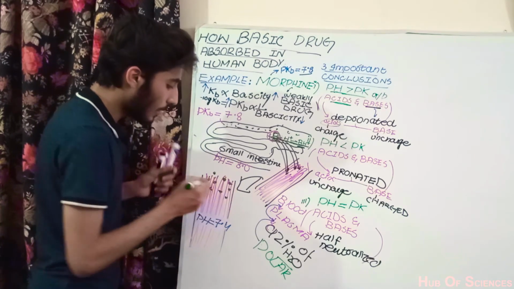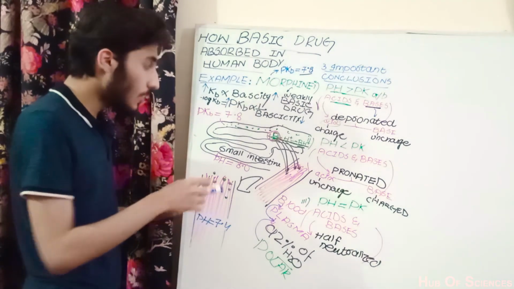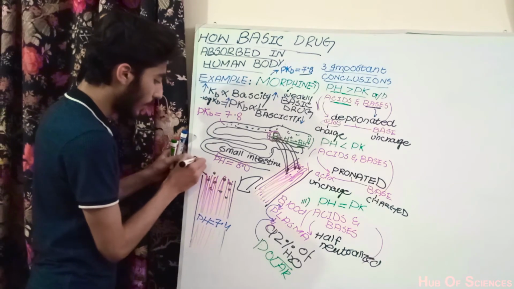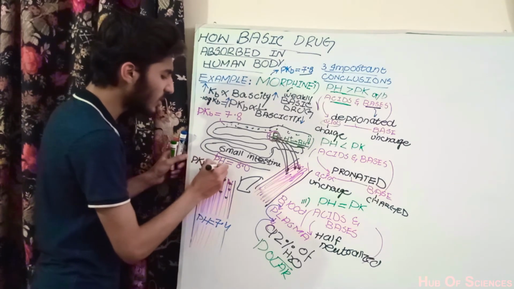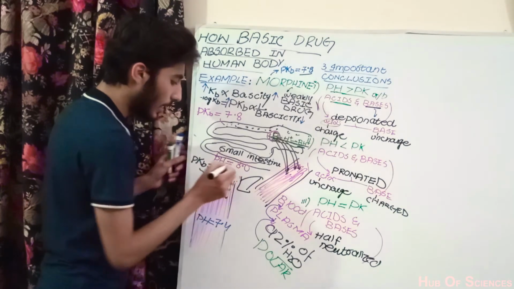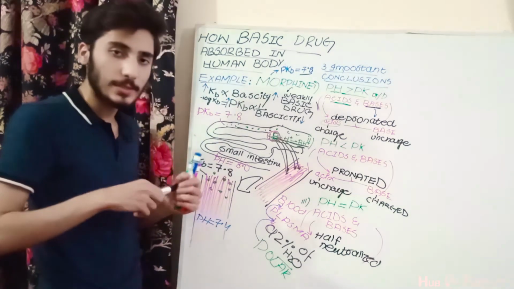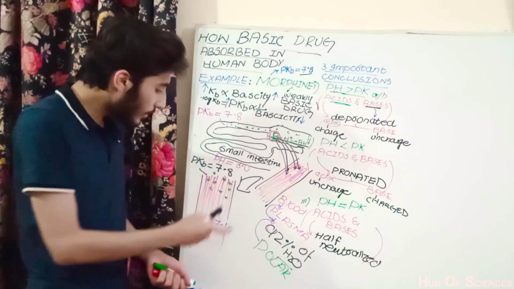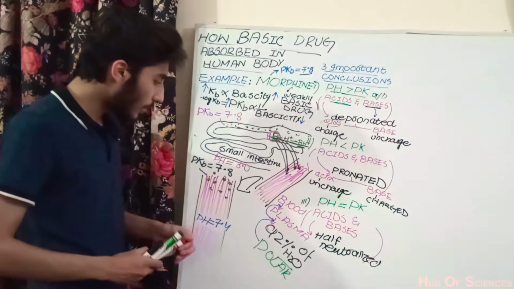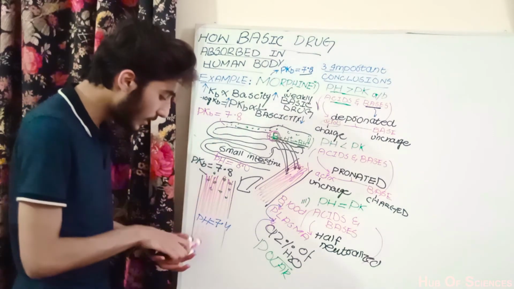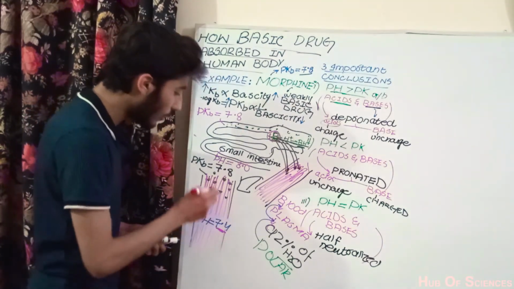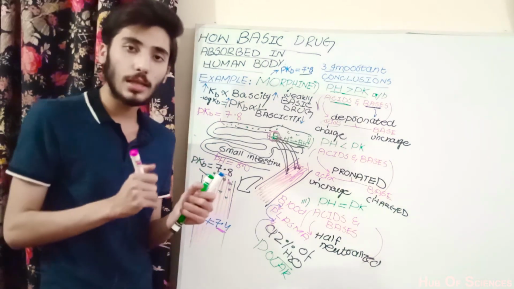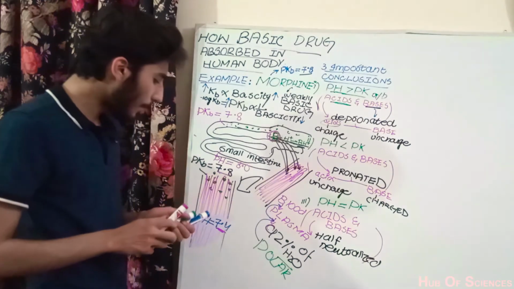In this case we discussed that this green color is the morphine basic drug which gains entry into the blood. The pKb of the morphine we discussed earlier is approximately 7.8. So what does this whole scenario suggest? This suggests that the pH of the solution is lesser than the pKb of the base. You can see that the pH of the solution is 7.4, whereas the pKb is 7.8. So pKb is greater than the pH, or pH is lesser than the pKb.